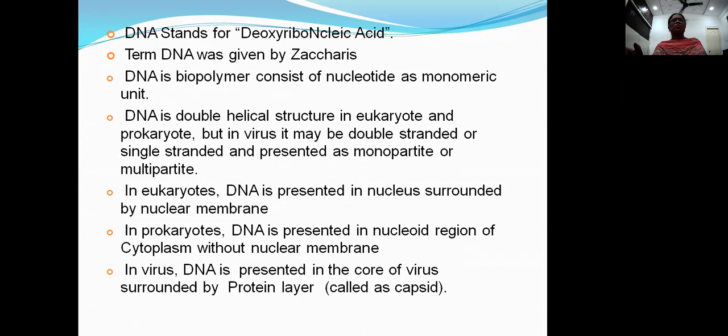Here, either DNA or RNA is present at the central core, surrounded by a protein coat called the capsid. This capsid is made up of protein molecules called capsomeres. In most plant viruses, RNA is the genetic material, whereas in most animal viruses, DNA is the genetic material.